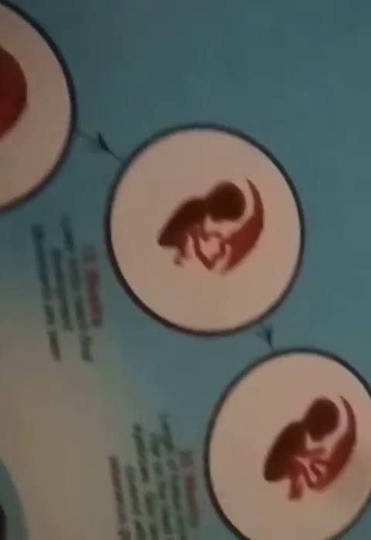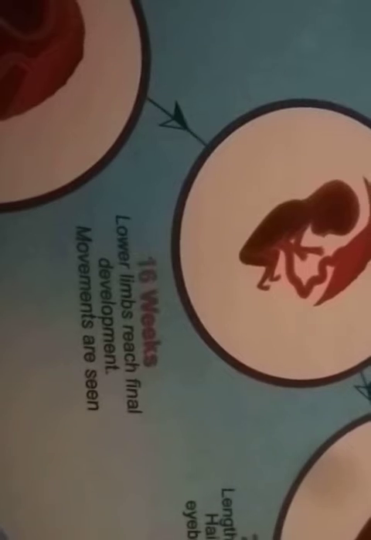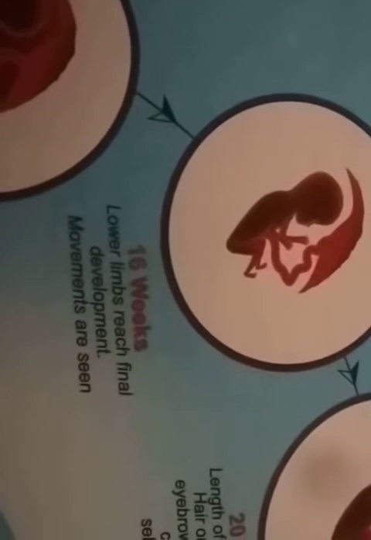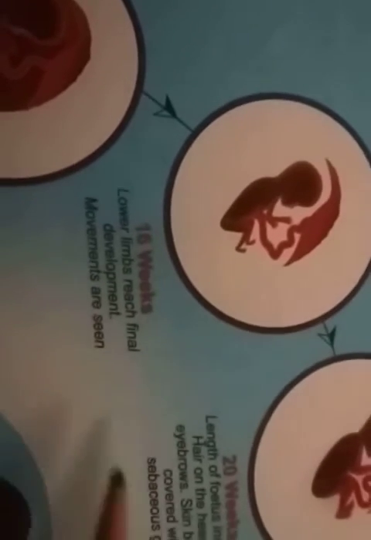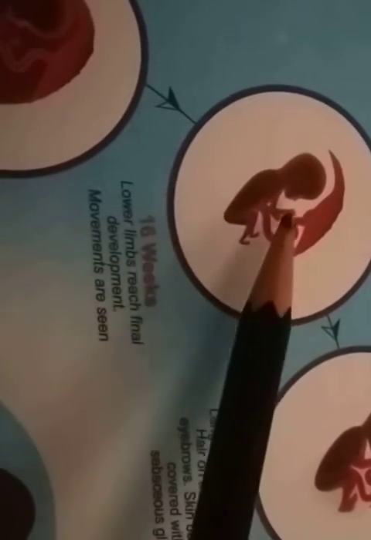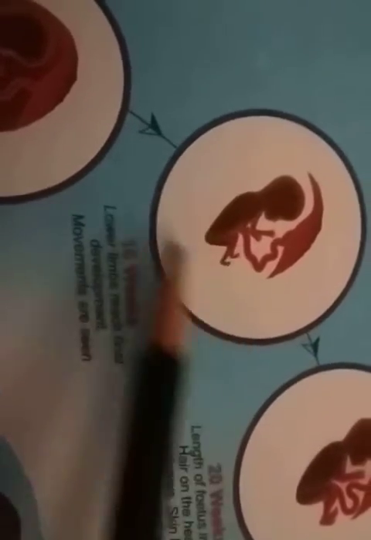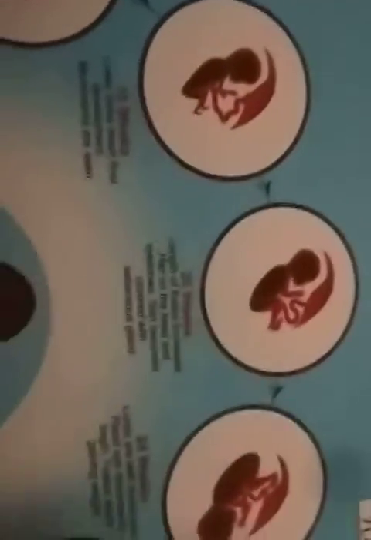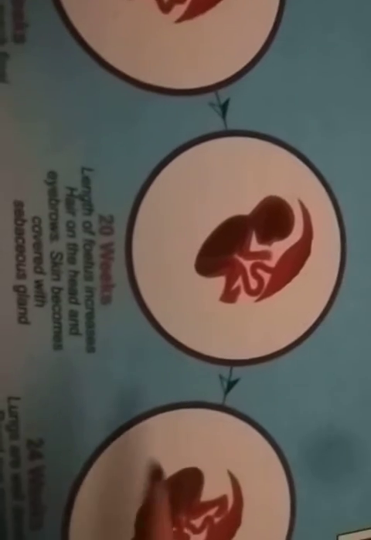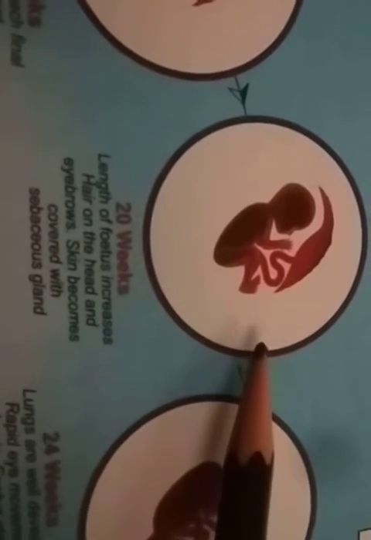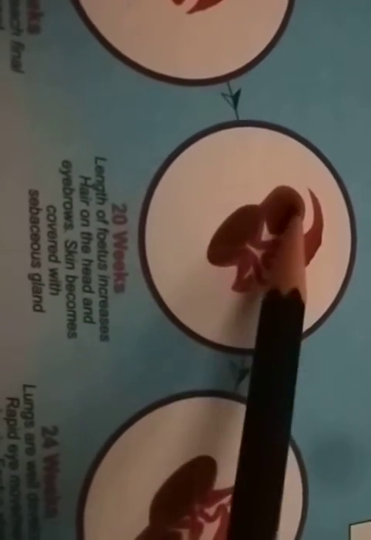Then in the 16th week, lower limbs reach final development. So the upper limbs and the lower limbs develop very well. Then we have seen the movements inside the uterus. And then in the next, 20th week, the length of the fetus increases, the size increases.